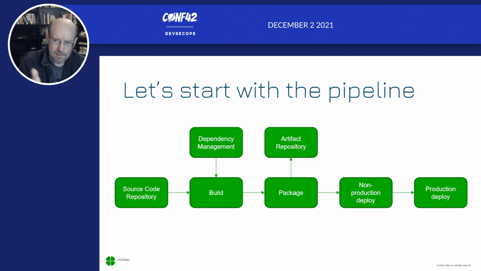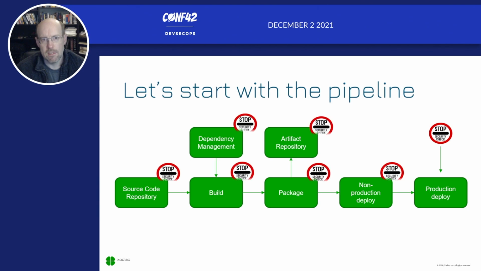So if we look at these as some of the primary parts of the pipeline where we could start to introduce controls, if we only put our controls in the production deployment, then we're never going to be able to understand how secure we are. We need to make sure that we're introducing controls all along the pipeline, that we're properly introducing and managing our delivery practices. And there are lots of things that we can do at each stage in order to be able to manage and secure the pipeline.